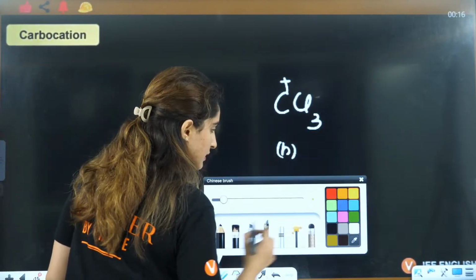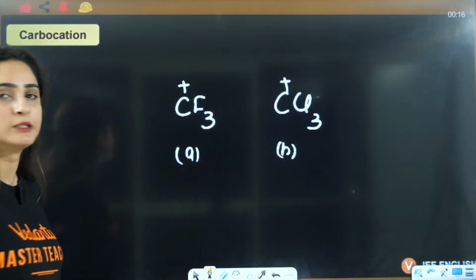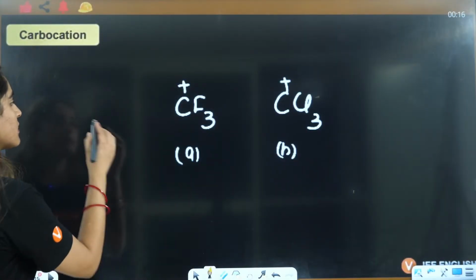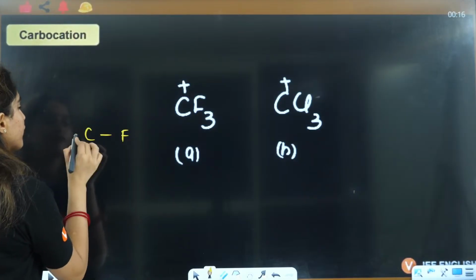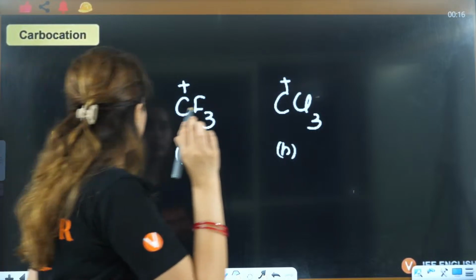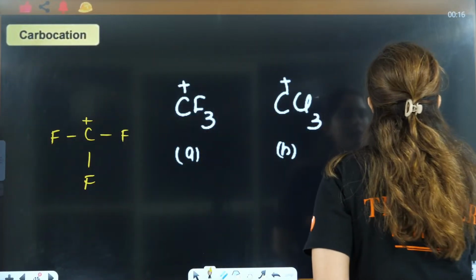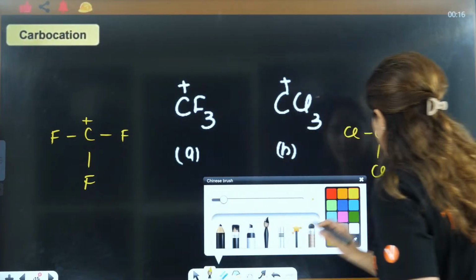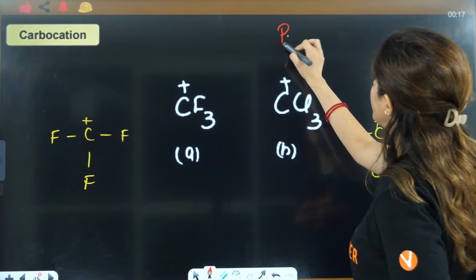Next is A and B. Let's discuss about this. This is nothing but CF3 carbocation. Here it is CCl3 carbocation. Let's see and draw Barahi.